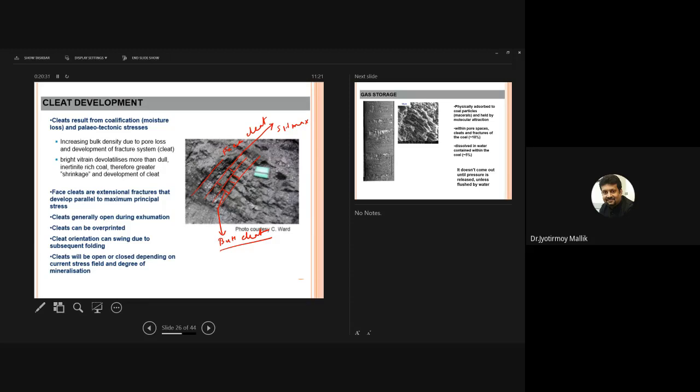Clits open during exhumation. Exhumation is a process of uplift and erosion, right? It can be overprinted, of course. There could be tectonic fractures overprinting on the clits. Clit orientation can swing due to subsequent folding. If there is later deformation, the clit orientation can be different than how it was formed. Clits will be open or closed depending on the current stress field and degree of mineralization. These clits can also be filled up with minerals, and then the permeability can get lost. We will talk more about clits when we talk about coal bed methane.